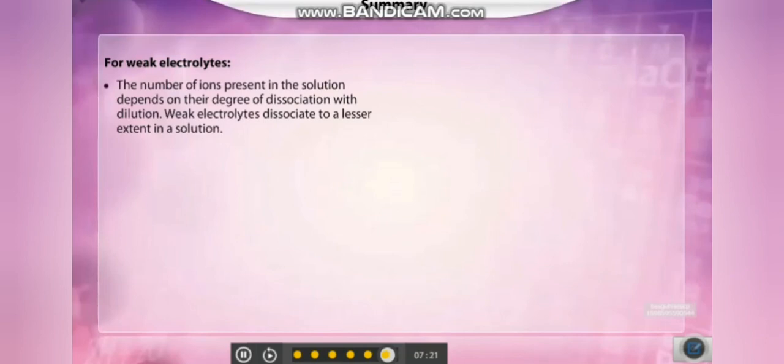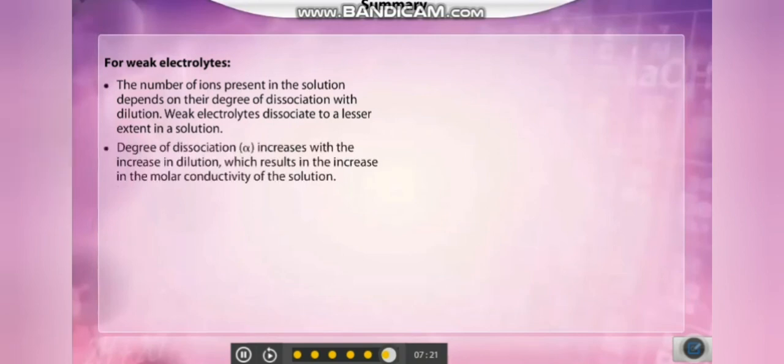Let's quickly summarize. For weak electrolytes, the number of ions present in the solution depends on their degree of dissociation with dilution. They dissociate to a lesser extent. The degree of dissociation increases with the increase in dilution, which results in the increase in the molar conductivity of the solution.